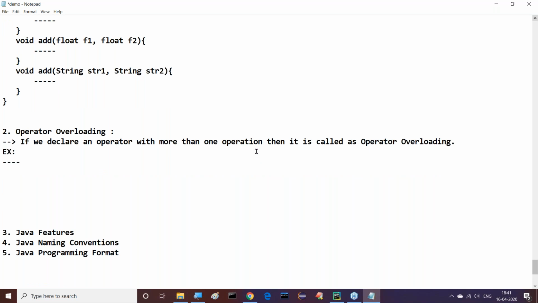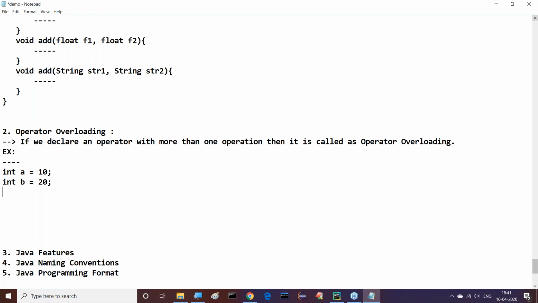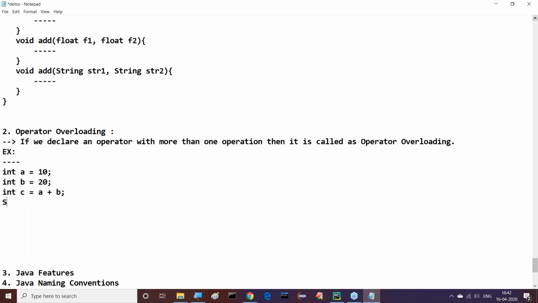Say for example, int A is equal to 10, int B is equal to 20. Guys, all of you observe this clearly. Next one is int C is equal to A plus B semicolon. Int A is equal to 10 and B is equal to 20, int C is equal to A plus B that we have taken. Next, System.out.println of C, here we are able to display.